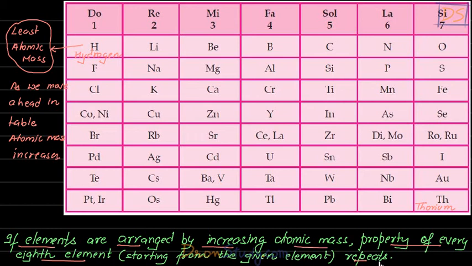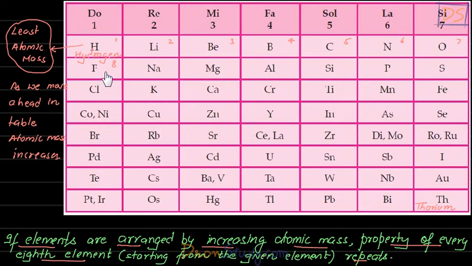Now let me tell you what is the meaning of this law actually. Students, see, this is our first element, this is our second element, this is our third element, this is the fourth element, this is the fifth element, this was the sixth, this is the seventh element, and this is the 8th element. Right, students? So what this law is telling is that the properties of this first and 8th elements will be similar, students.